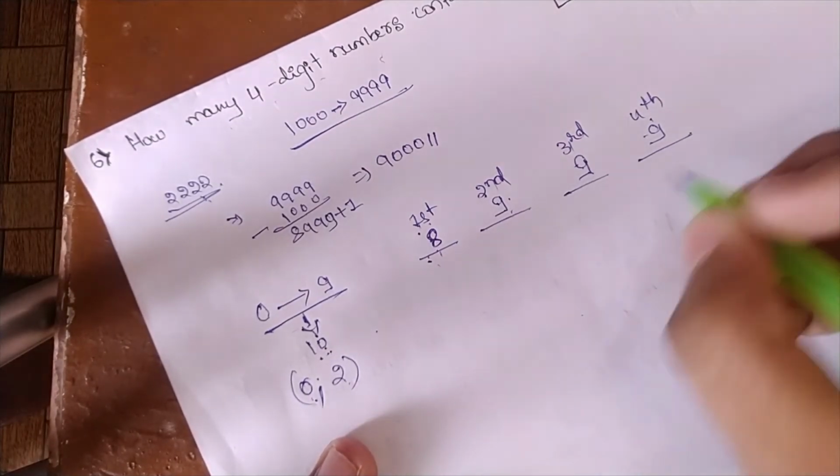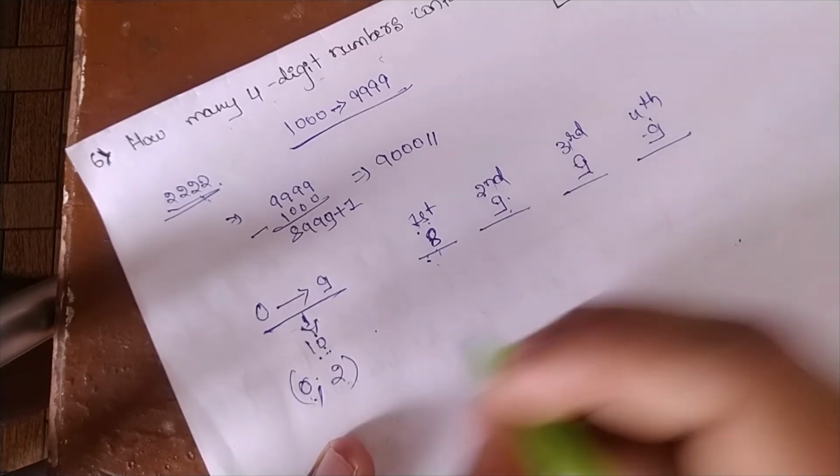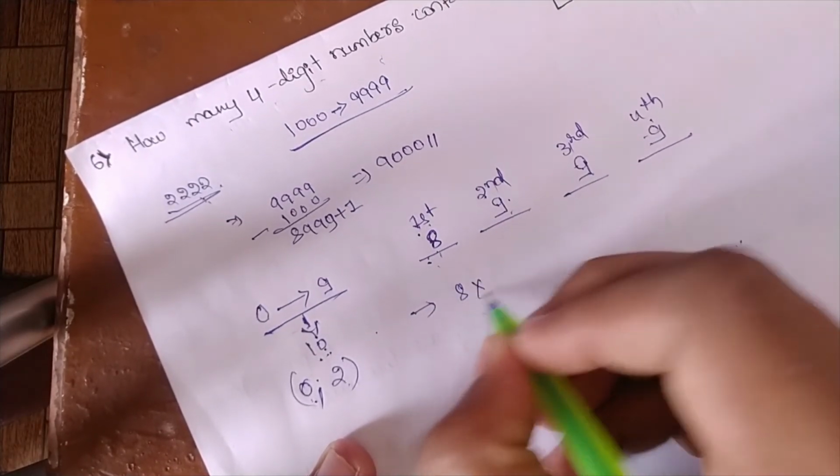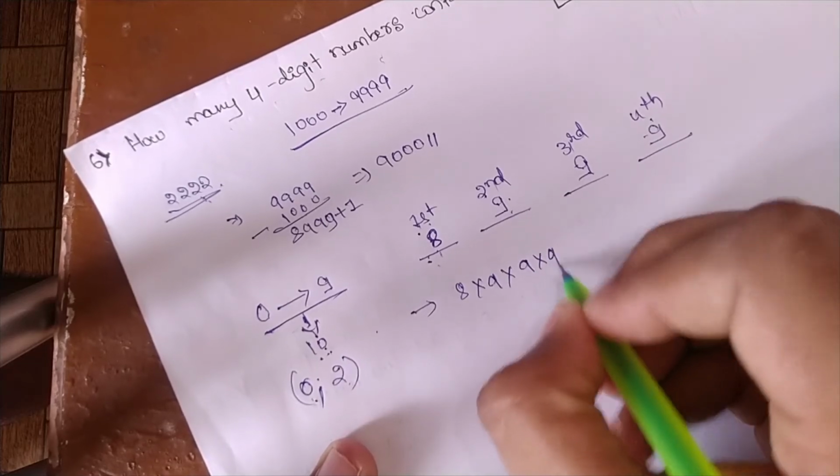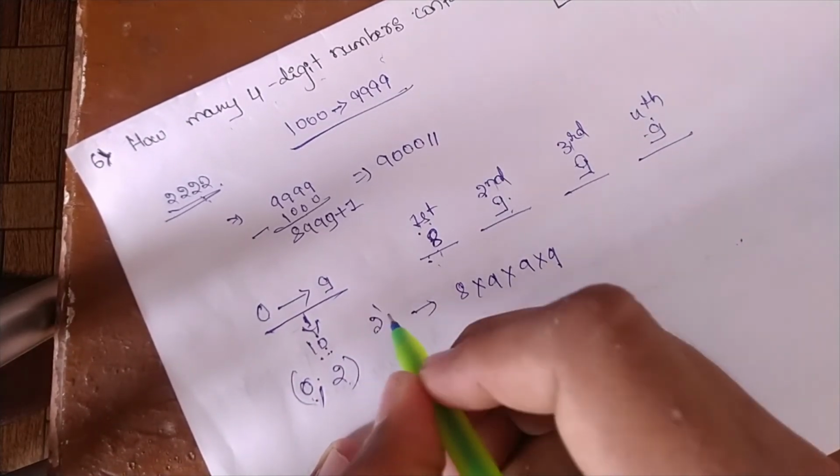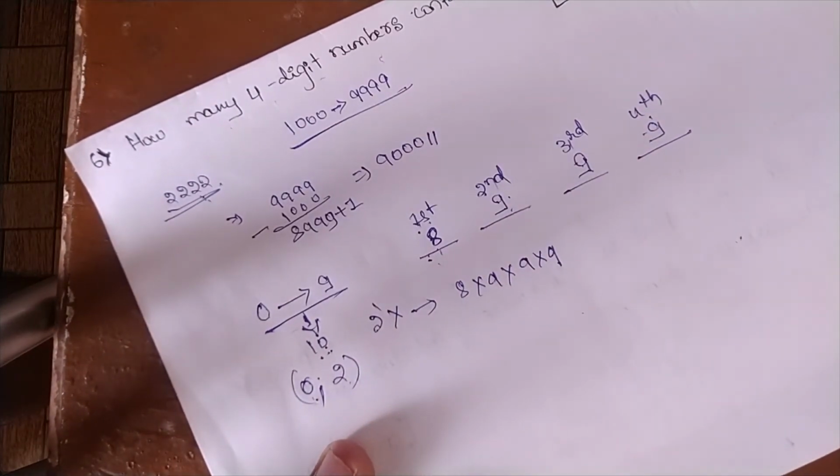So the total number of ways in which we don't get 2 is 8 into 9 into 9 into 9, where 2s are not there.